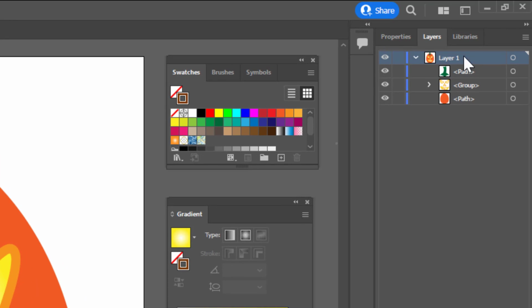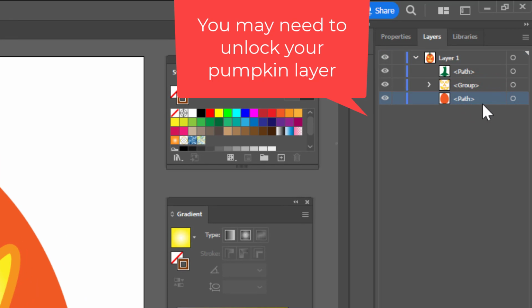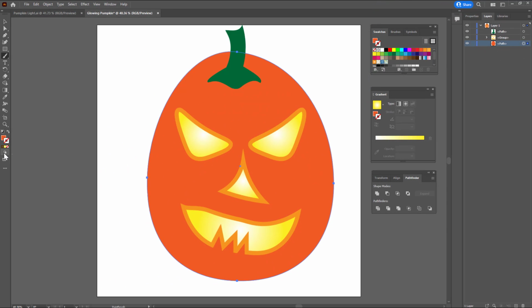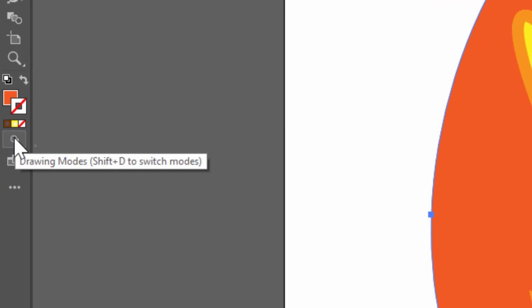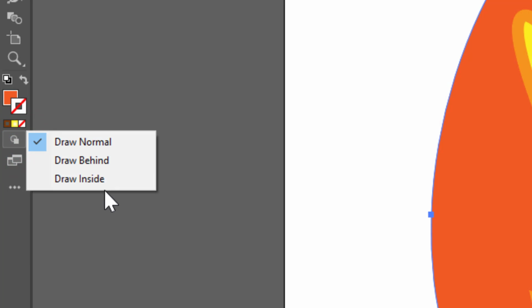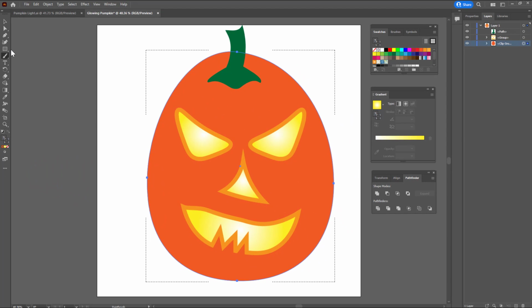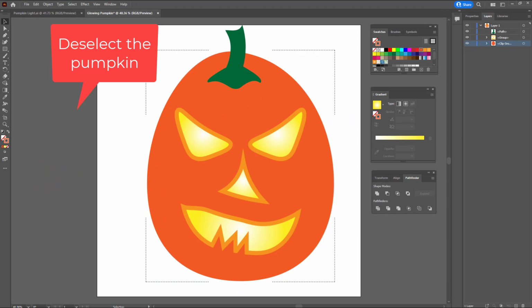I'm going to go over here to the Layers panel and click on my pumpkin and click inside this little circle right here until it has this little blue indicator next to it. Then over here down in the toolbox you can see this says drawing modes. So if I click this button, I'm going to choose Draw Inside.